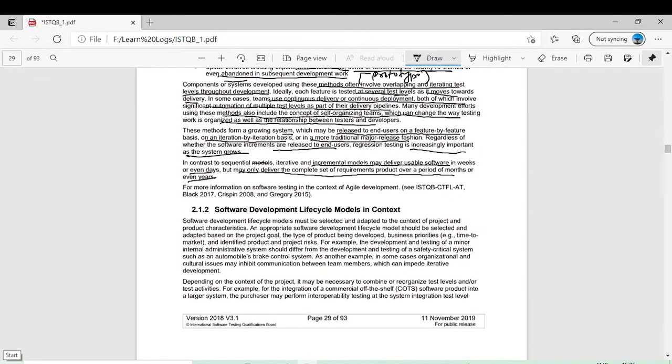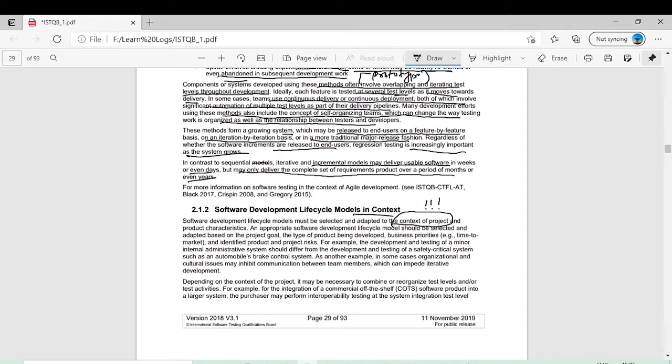So the next section, 2.1, is about software development lifecycle models in context. This is very important for the ISTQB exam. How will you select which software development lifecycle you should choose? For example, you have to choose a sequential model or an iterative model, and which tools you will use, you decide during the planning phase. The software development lifecycle model must be selected and adapted to the context of the project. Just mark this line. It is very important for the ISTQB exam. Normally this question comes 100% in the ISTQB foundation level exam.